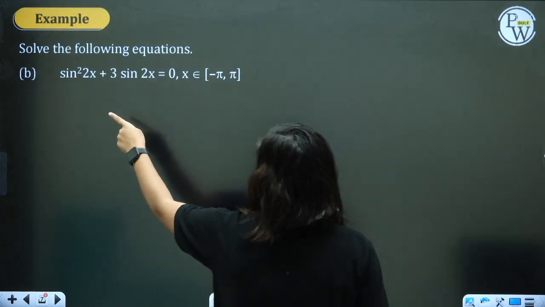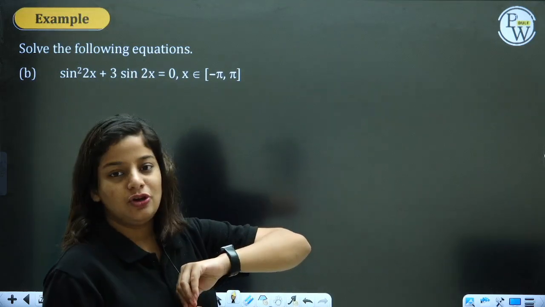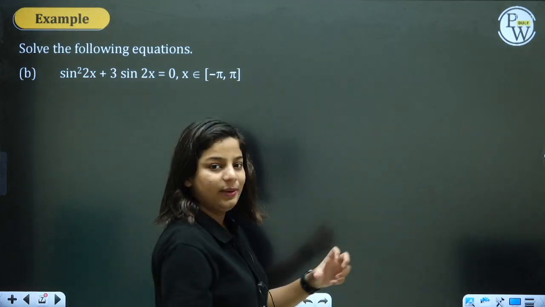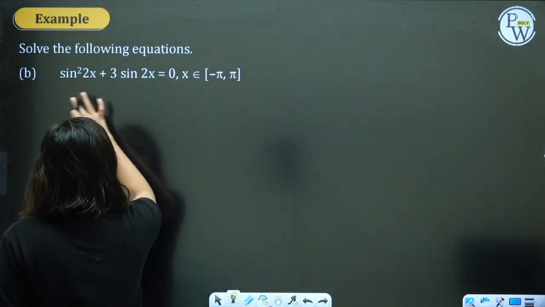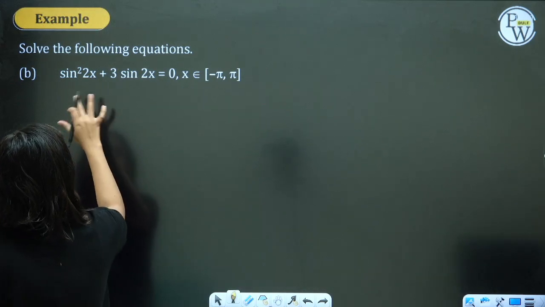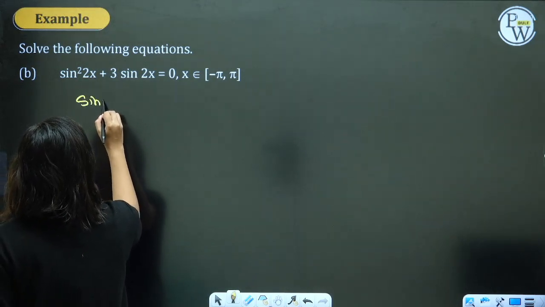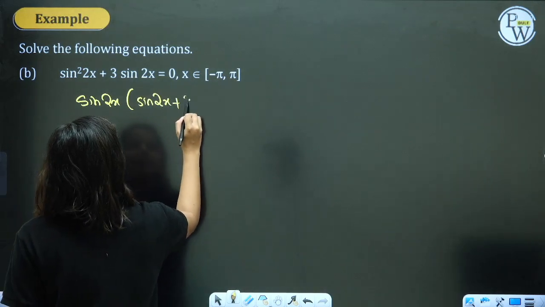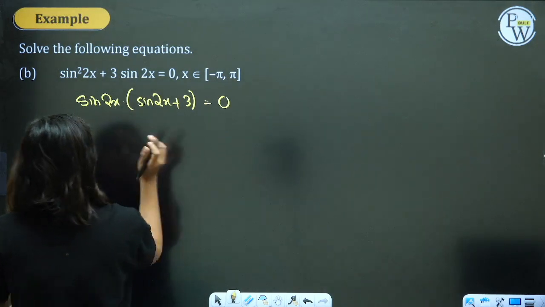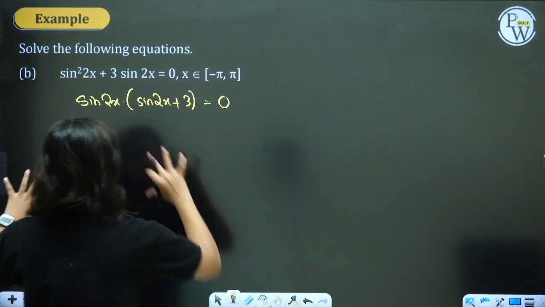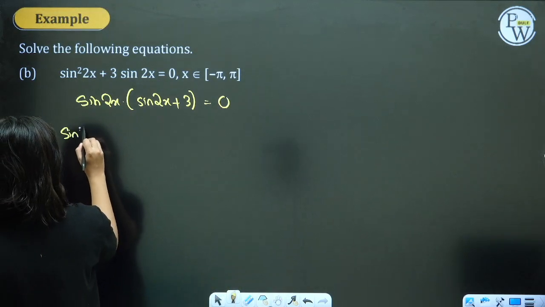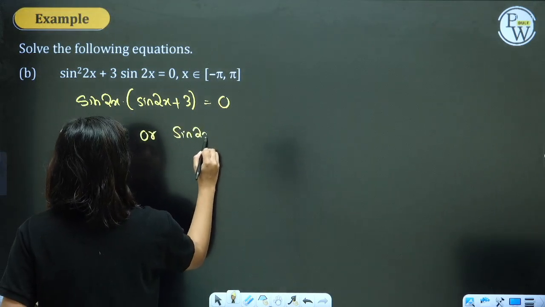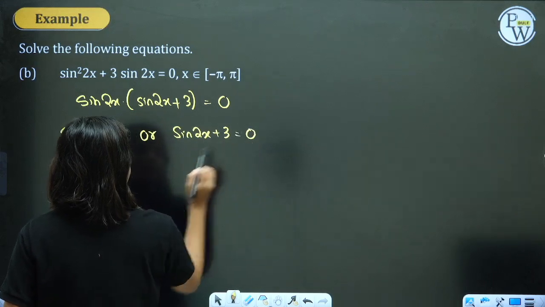Solve the following: sine square 2x plus 3 sine 2x equal to 0, x belongs to minus pi to pi. Now understand, you have a domain minus pi to plus pi. Okay, what do I do with this? Sine 2x can be taken common. In the bracket, sine 2x plus 3 equal to 0. Product of two things is 0, that means each of the terms can be separately taken as 0. Sine 2x is equal to 0 or sine 2x plus 3 is equal to 0.